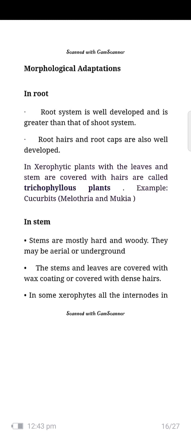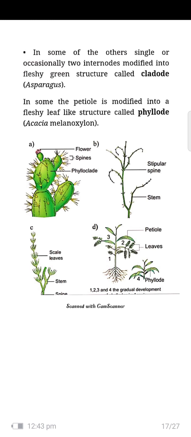In some xerophytes, the internodes form the tendrils. Tendrils climb the tree. Here you can see the Opuntia plant and the climbing of the spindle. There is the flower behind the top, with spines. Phylloclades develop the body structure. Spines protect the plant. The flower is the result of growing.